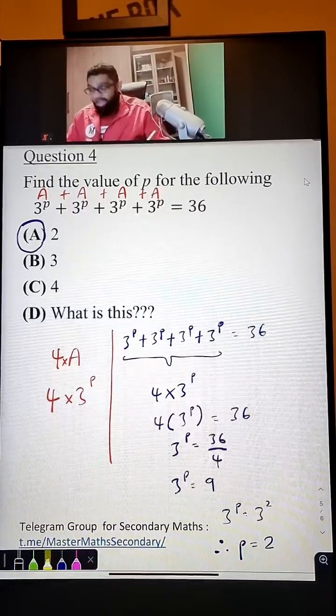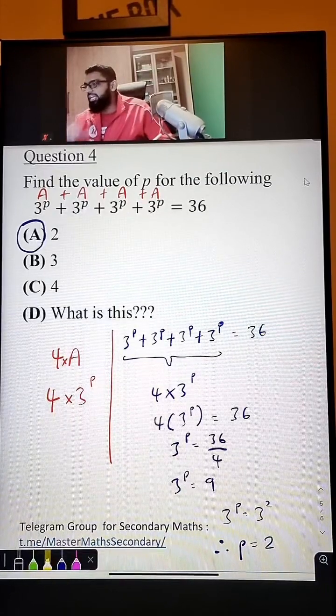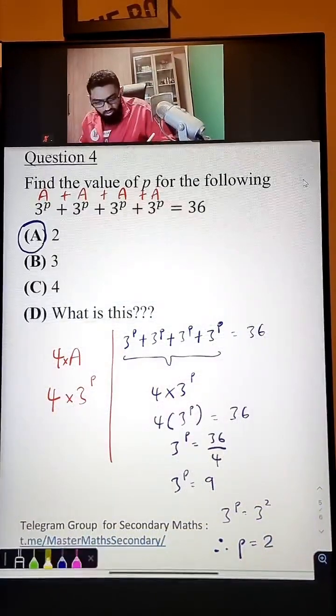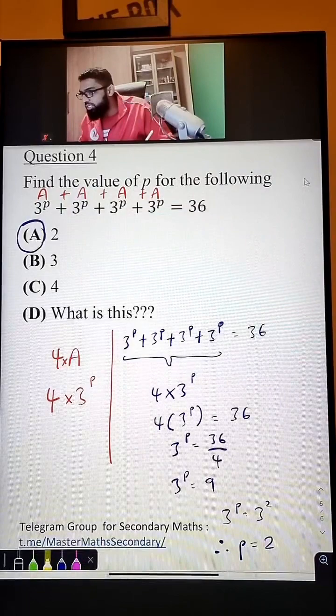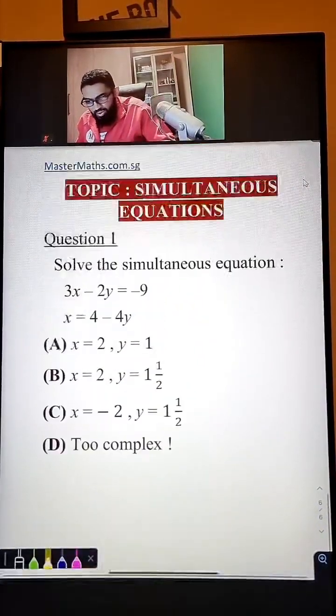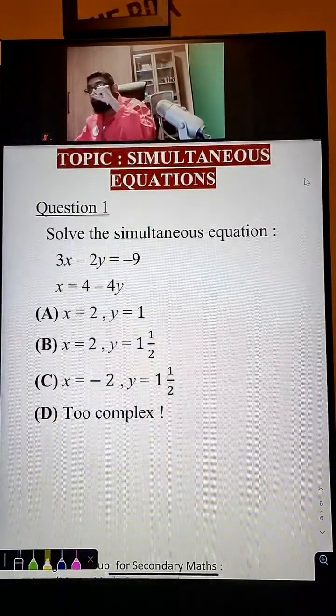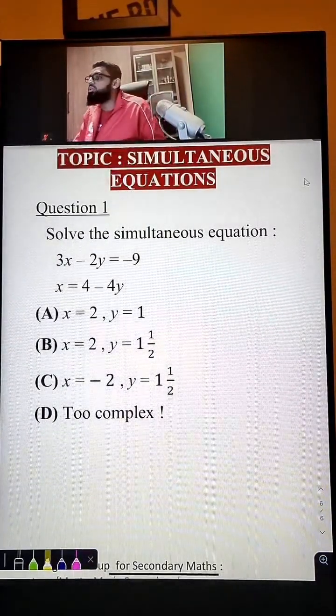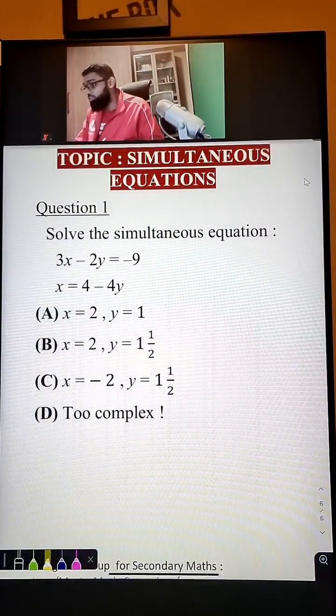Alright, and we have another question now on simultaneous. Let's get it on for the simultaneous equation. Guys, oh my gosh, this is our last question, but I'm gonna teach y'all two methods. Okay, we're gonna do elimination and we're gonna do substitution as well.